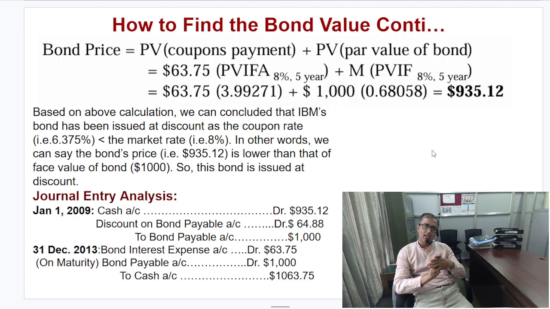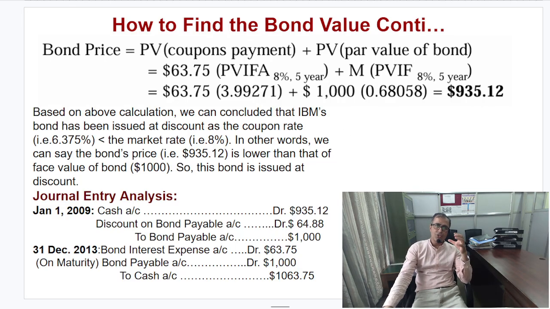Now what about the journal entry, that is, the accounting treatment? On the issuance date, January 1st, 2009, cash generated by the company per bond is 935.12, and the discount on bond payable is simply 1000 minus this value, so 64.88, and the bond payable is our 1000.